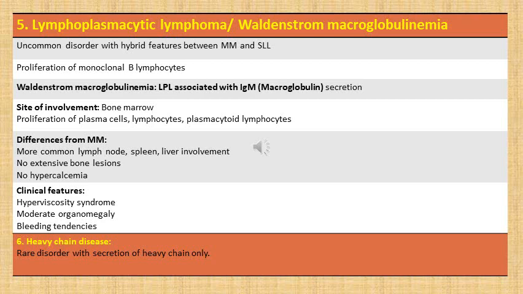There is proliferation of plasma cells, lymphocytes and plasmacytoid lymphocytes. Differences from multiple myeloma are that there is more common lymph node, spleen and liver involvement in lymphoplasmacytic lymphoma. There are no extensive bone lesions and there is absence of hypercalcemia. Clinical features: there is presence of hyperviscosity syndrome because of elevated IgM. There can be moderate organomegaly and bleeding tendencies. And then we have heavy chain disease. This is a rare disorder with secretion of only heavy chains.